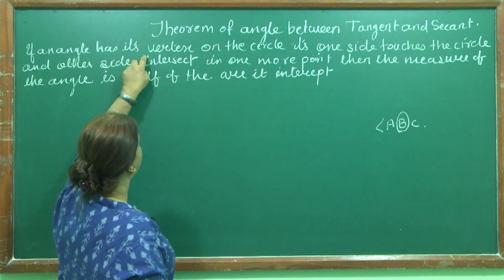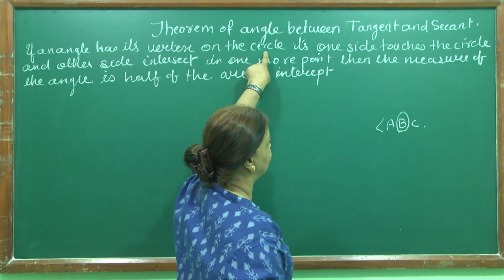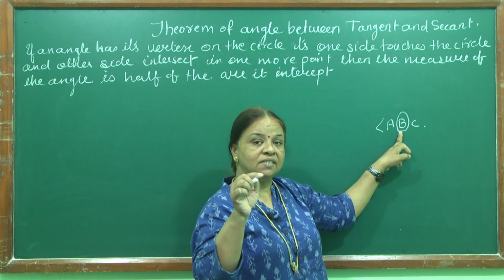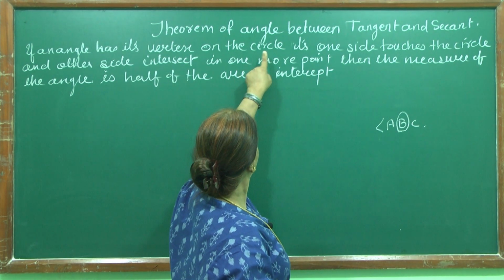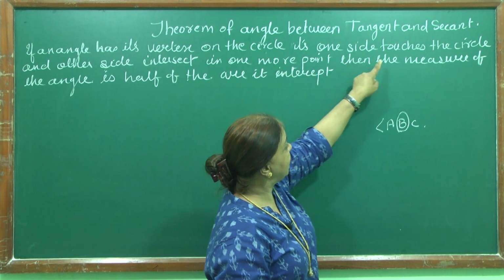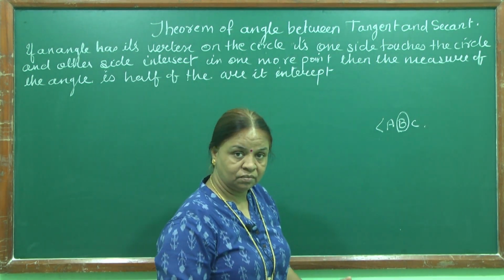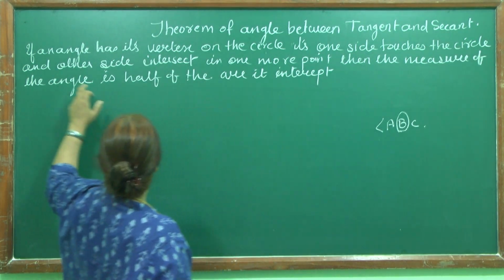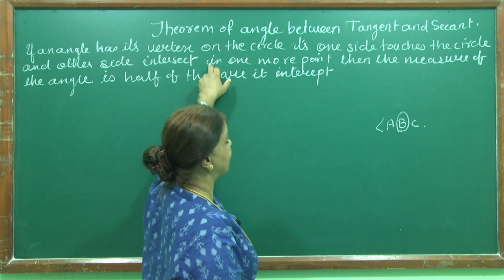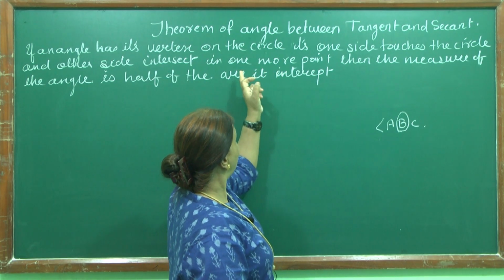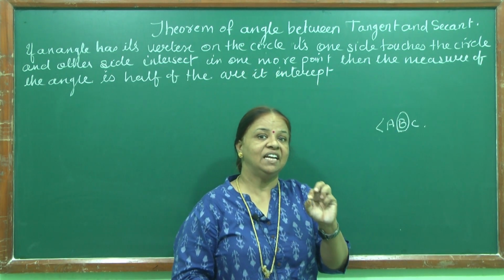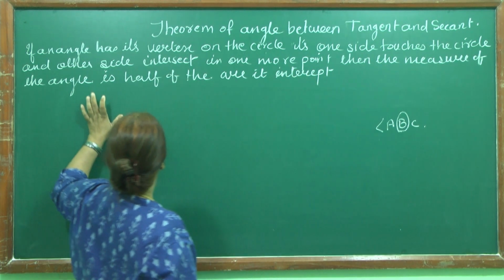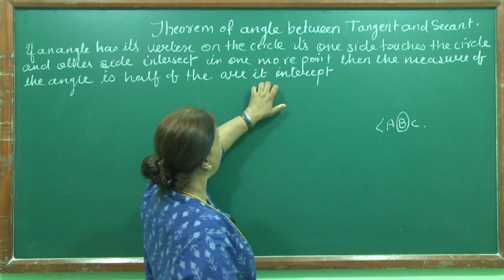If an angle has its vertex on the circle, meaning this point lies on the circle, one side will touch the circle and the other side will intersect the circle in one more point, then the measure of the angle is half of the arc it intercepts.